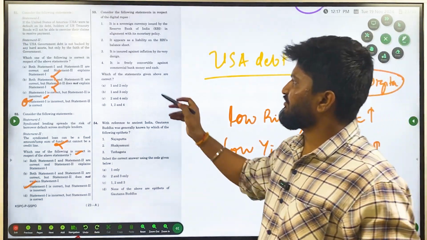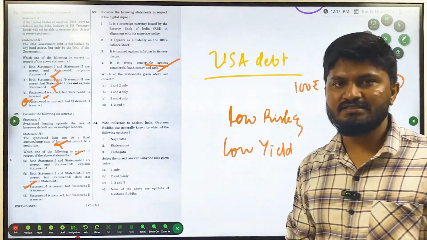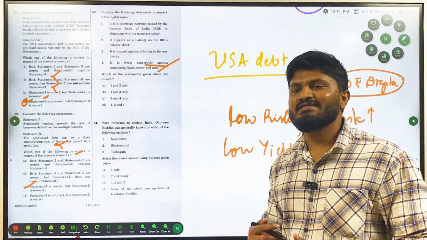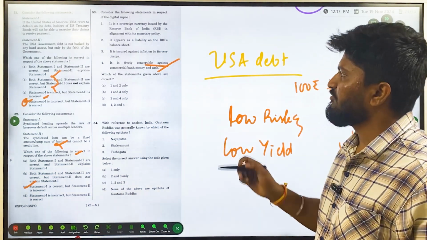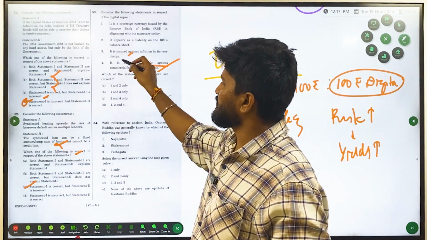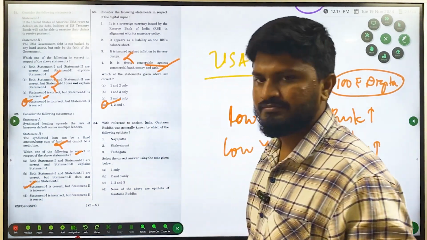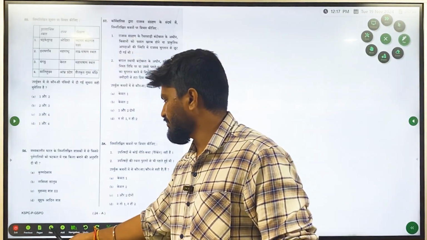And then, it is a freely convertible asset against commercial bank money and cash. That is right. The idea behind digital money is that you can easily convert it into physical money and back and forth. So statement 4 is correct. Here statement 3 is wrong. So the correct answer is option D, 1, 2 and 4 only. Then after this, what are the other polity questions?